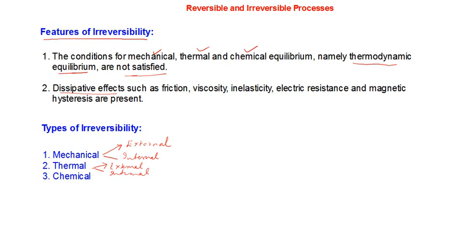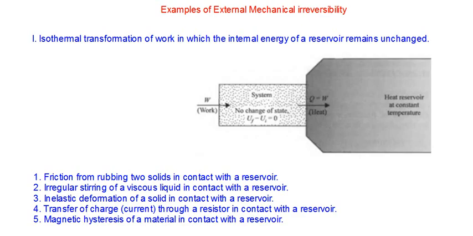Only for the sake of clarity, we will discuss some of these examples of irreversibility in detail. So let's go to the examples of external mechanical irreversibility. Remember, out of the three, mechanical, thermal and chemical, we are talking about mechanical irreversibility first. There are several examples of external mechanical irreversibility.